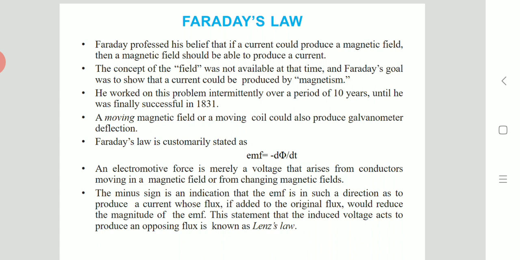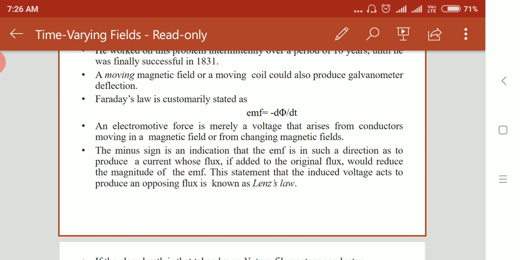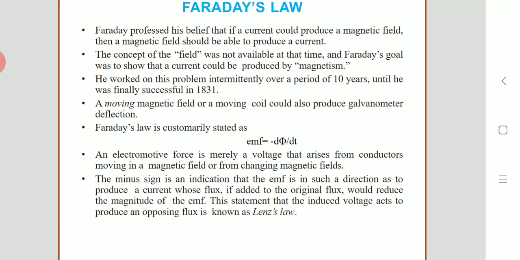Faraday's law is based on Faraday's belief that if a current could produce a magnetic field, then a magnetic field should be able to produce a current. The concept of a field was not available at that time, and Faraday's goal was to show that current would be produced by magnetism, right?